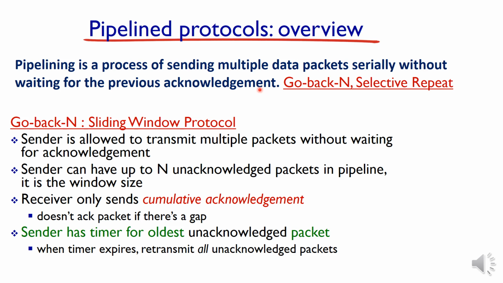Here, without waiting for the acknowledgement, packets are continuously sent, and in subsequent timing, the sent packets will be acknowledged. If any one of the packets does not get acknowledged, then the sender will take necessary actions respectively for go back n and selective repeat. Go back n and selective repeat are the protocols working based on pipelining, and in this video we will look into the detailed explanation of go back n only.